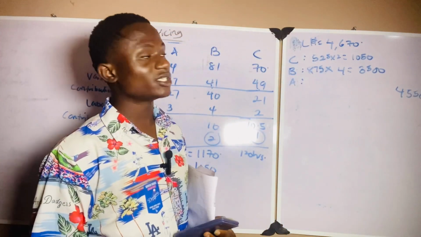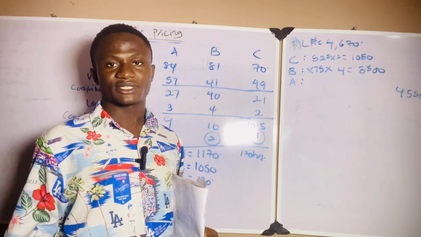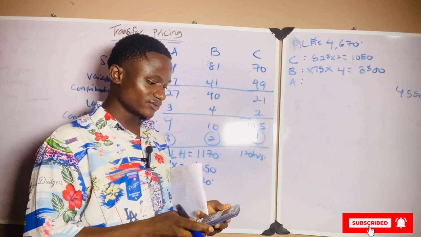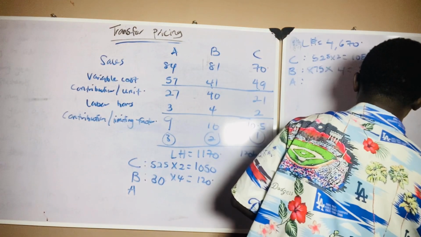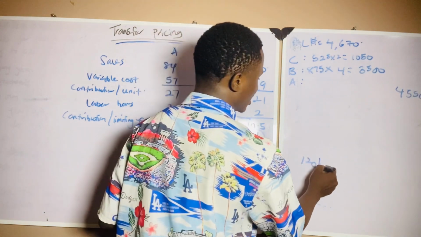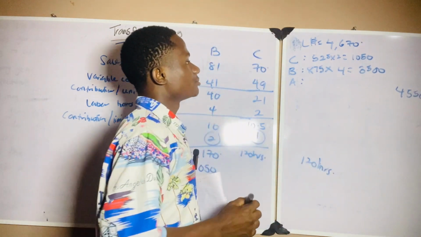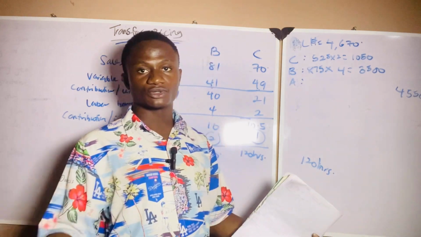So 4,550 labor hours out of 4,670 labor hours. What do we have? 4,670 minus our answer gives us 120 hours left. So after producing product C and product B, we will be left with 120 hours to produce product A.